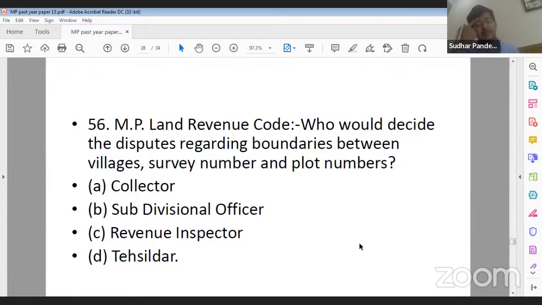If you read section 125 of the MP Land Revenue Code 1959, you will get the answer. Its correct answer is D. Yes, Rohit ji, you are correct. Its correct answer is tehsildar. No, Ujjwal Nahar ji, it is not SDO, it's tehsildar.